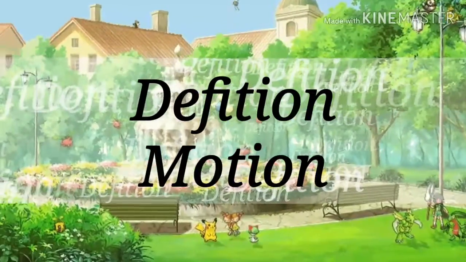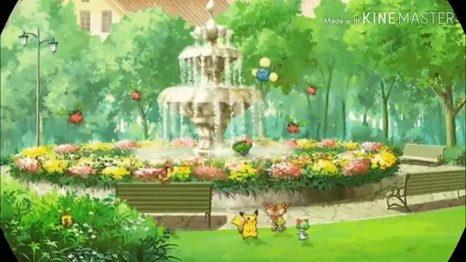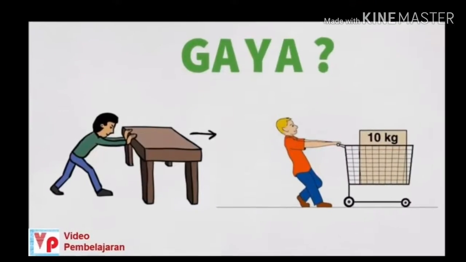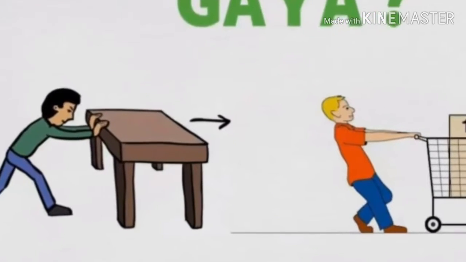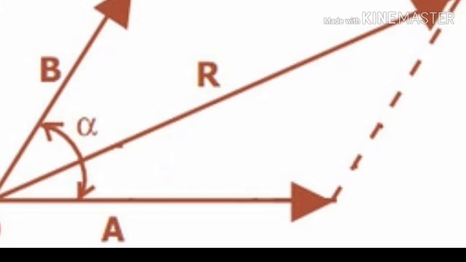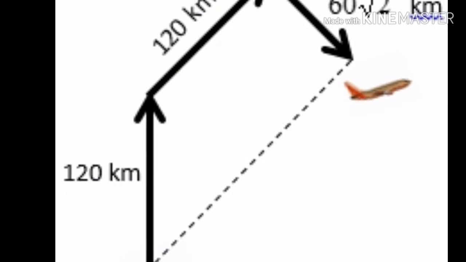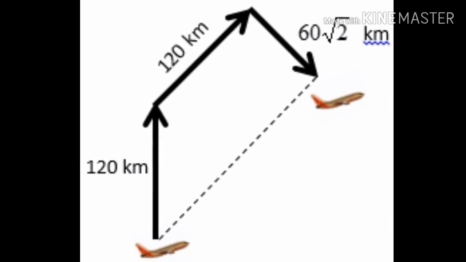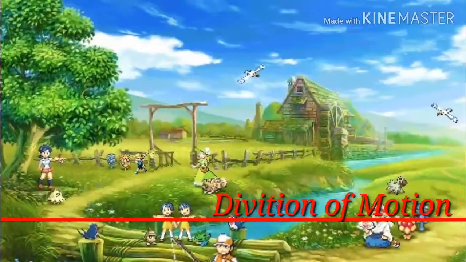I want to start from definition of motion. Motion in physics is defined as a change in place or position only once or many times. In the world of science, motion has scalar and vector values. The combination of these two quantities can be a new quantity called speed and acceleration. Now that I've discussed the definition of motion, I will now discuss the division of motion.